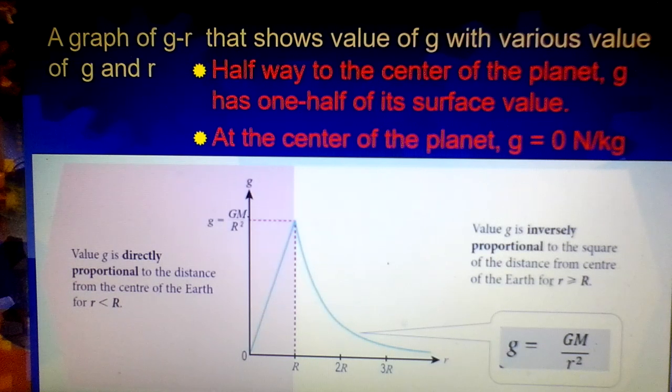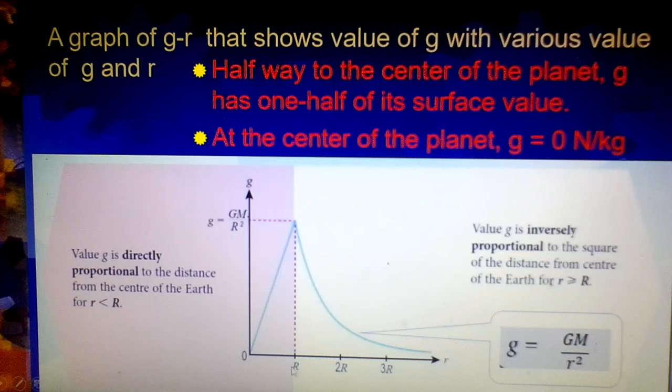From the center of the Earth towards the surface of the Earth, you can see the graph shows the value of g directly proportional to the distance from the center of the Earth. You can see the value of g increases until it equals small g, which equals GM divided by r squared.